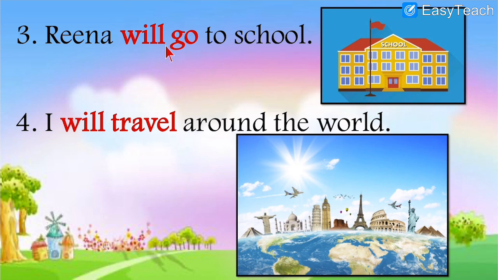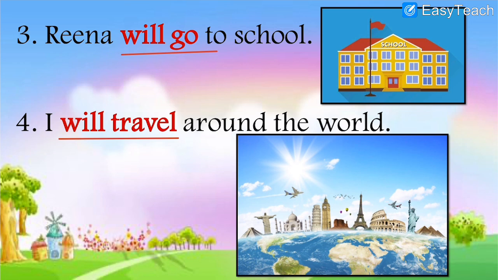Number 3, Reena will go to school. Means now Reena is not going, right? Because your schools are closed. You are also not going. So Reena will go to school. You can say I will go to school. Will means it is simple future tense. Now it will take place. Right now she is not going, but she will go later on when the school reopens.